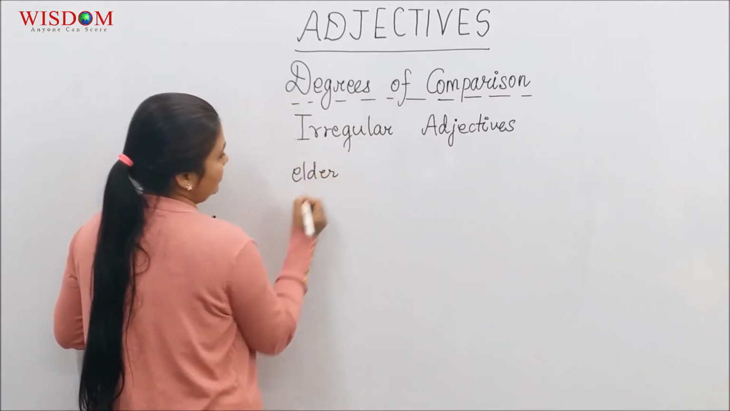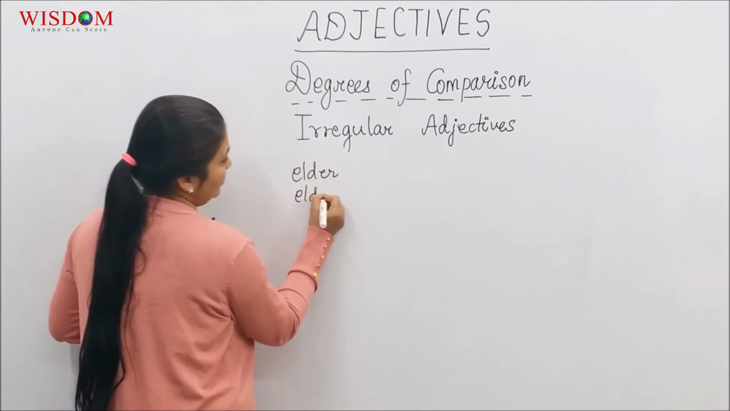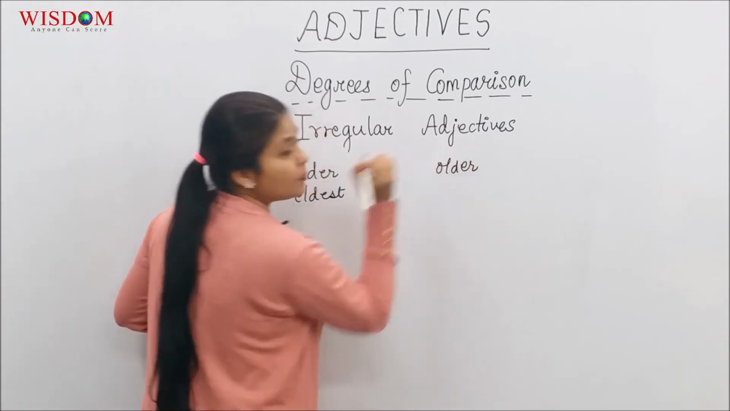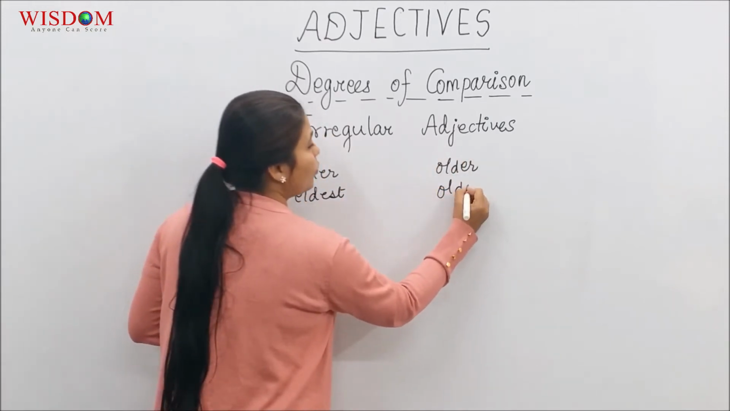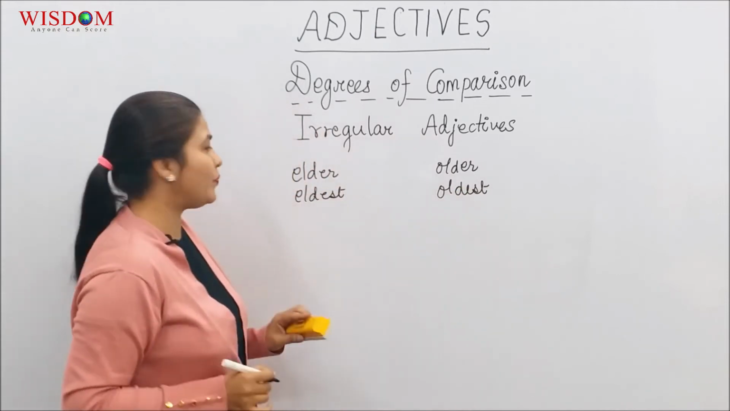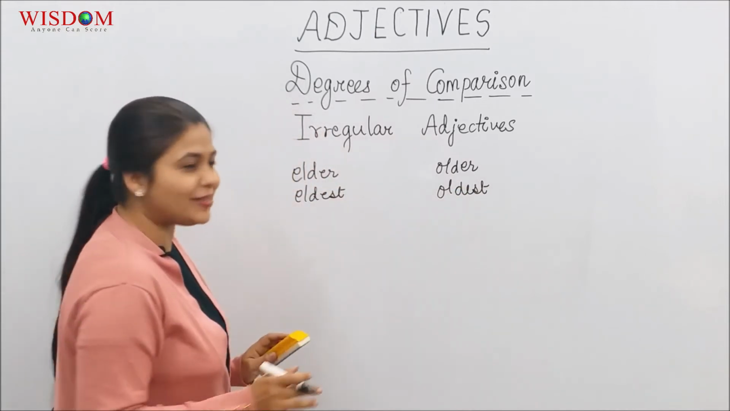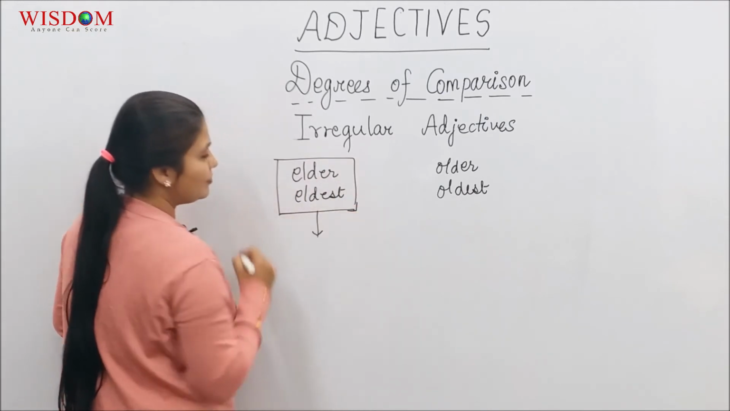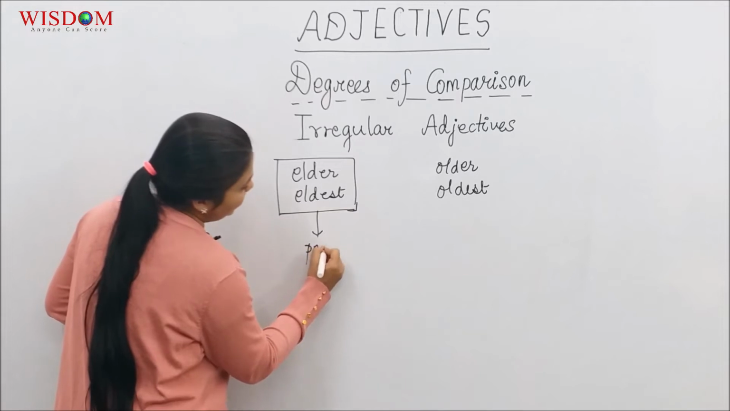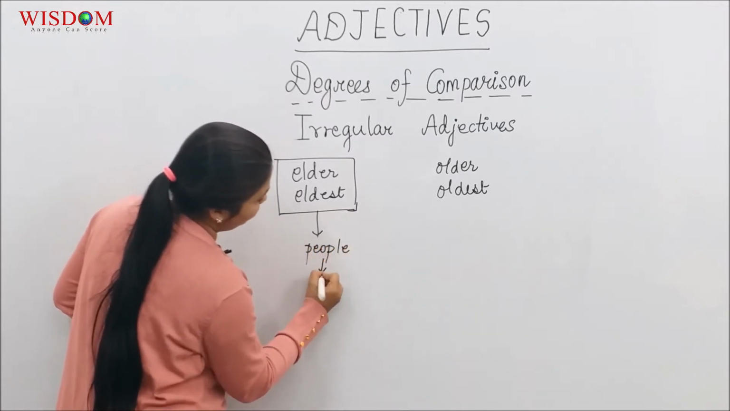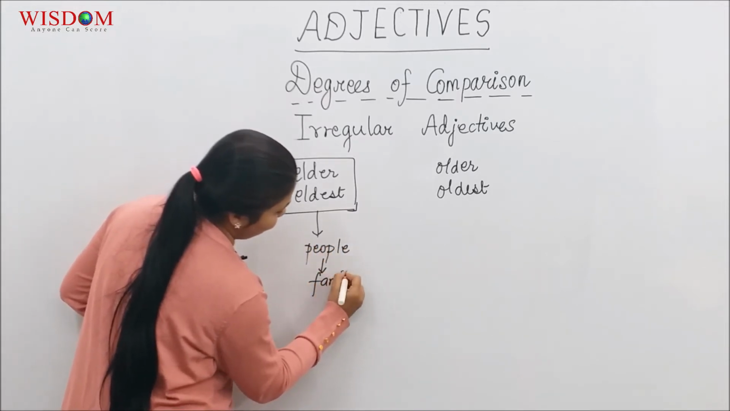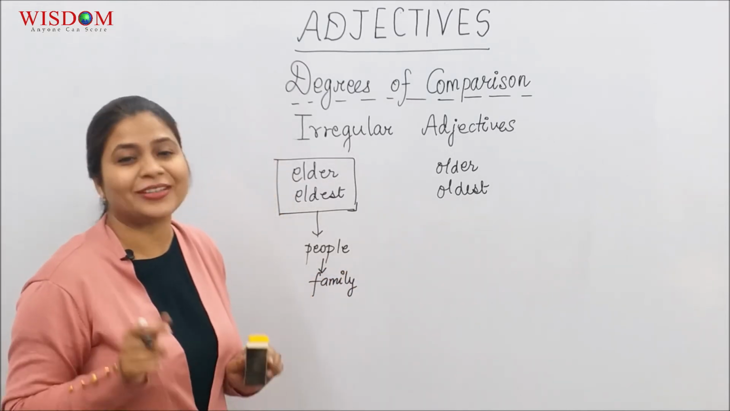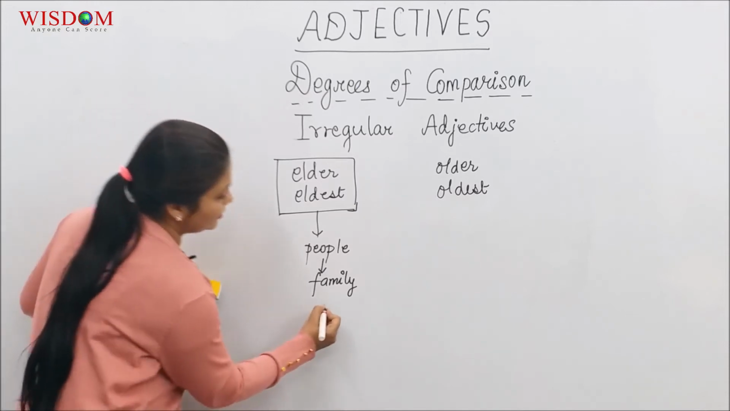Elder, comparative. Eldest, superlative. Older, comparative, and oldest, superlative. The words elder and eldest are restricted to the use of human beings, people. In fact, nowadays we confine it only to the family. Another thing, we don't use than after elder. We say elder to.